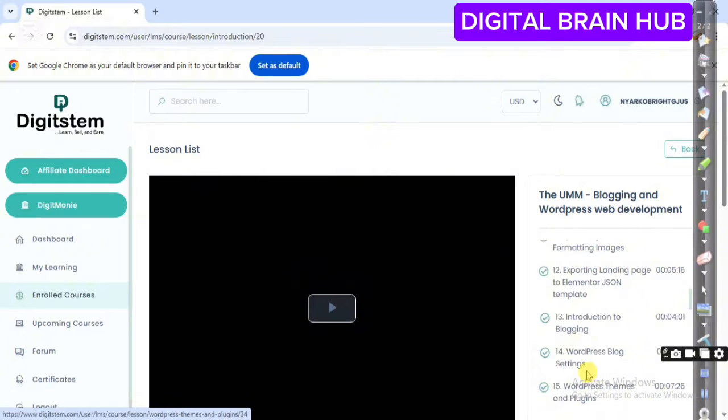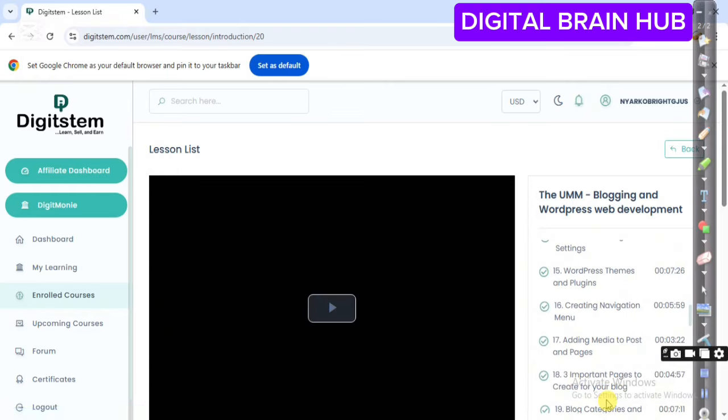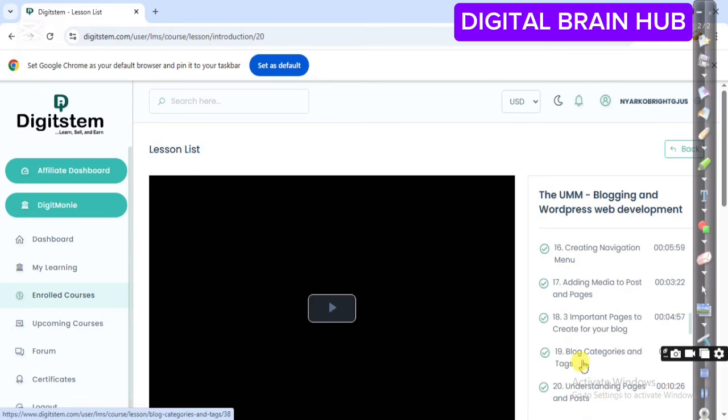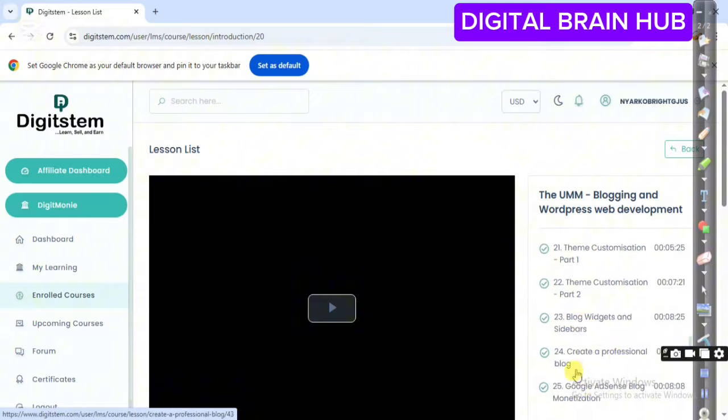Introduction to blogging, WordPress blog settings, WordPress themes and plugins. We have many tutorials over here: creating navigation menu, adding media to post and the rest pages. You can see that. Then 3 important pages to create your blog. So blog categories and tags, understanding pages and posts. You can see that there are many tutorials. Theme customization part 1, theme customization part 2. We have blog widgets and sidebars. Then create a professional blog.